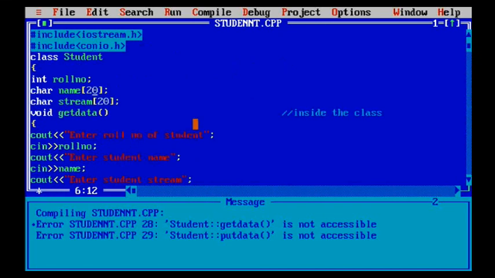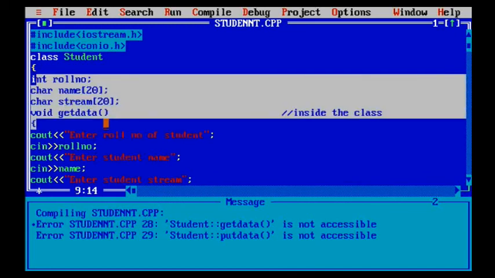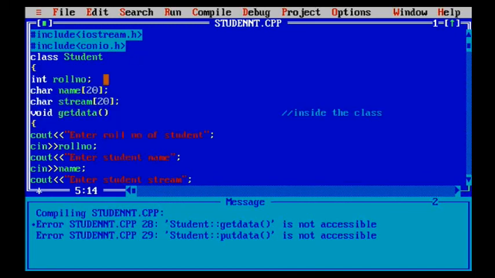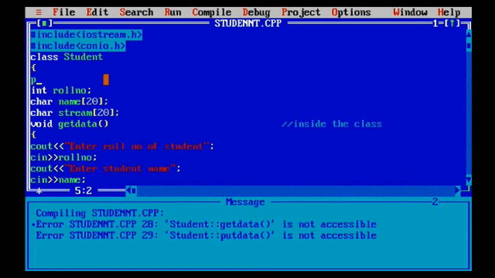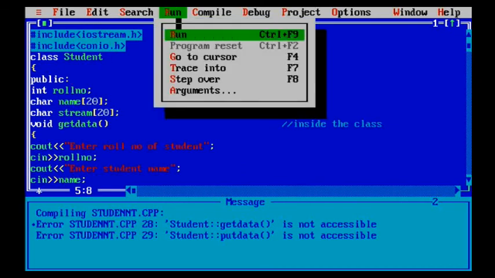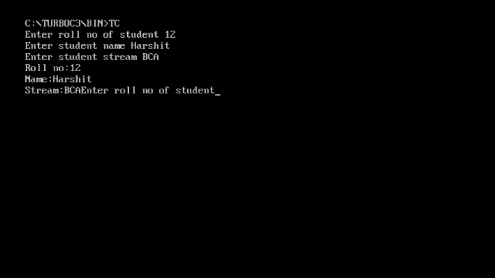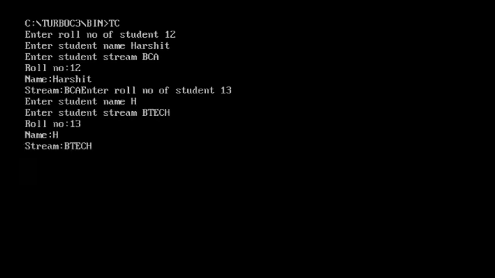Now suppose I make all these data members public, all the content I make public. So what happens? It will allow the program to run and show me the desired output, in a proper format, and I can run that code. So here you can see it is again asking me to enter the roll number. So whatever roll number you want to enter, if you want to perform this task again, you can perform it. Now this is the way through which we define a class and how a class exactly works.